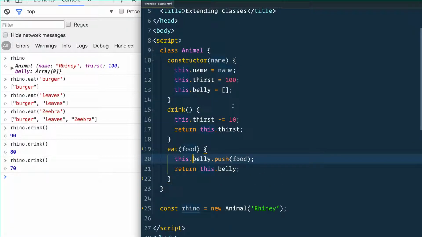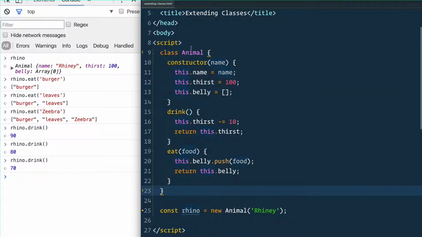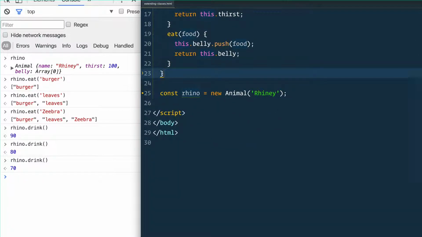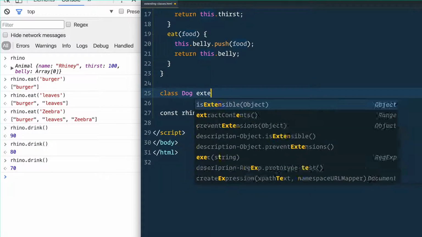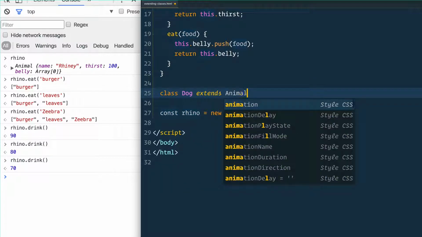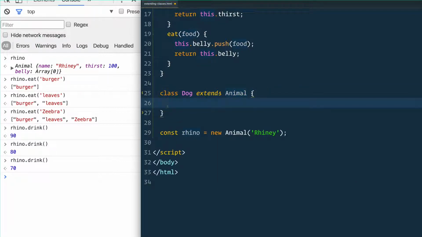Like what if we had a dog? Dogs also bark. So how do I add that there? Do we do if this is a dog, then not? No. What we'll do is we'll extend this class of animal and create a more specific class called dog. So the class Dog extends Animal. And inside of that, we still have a constructor.